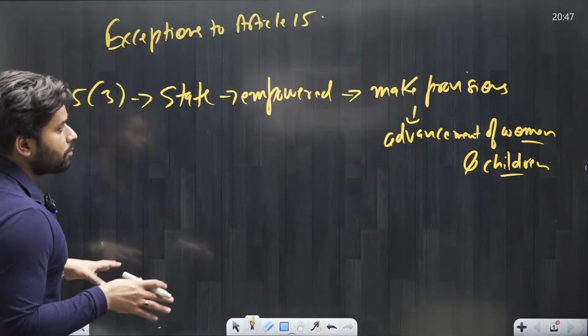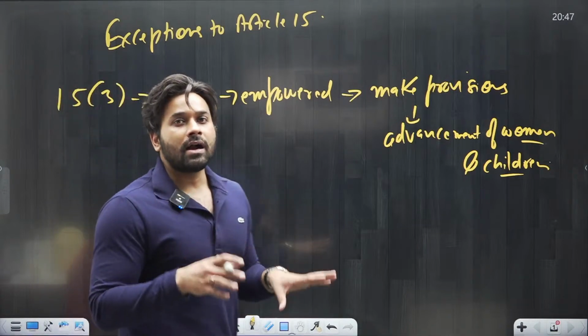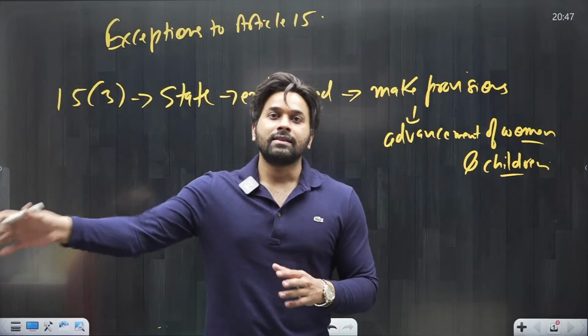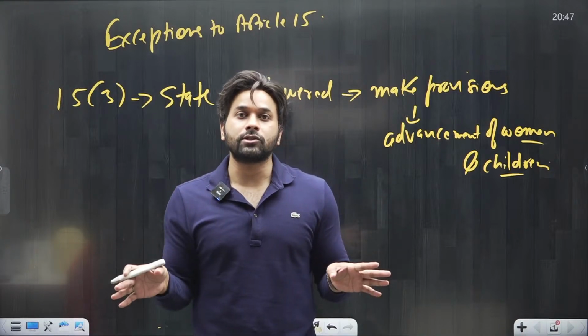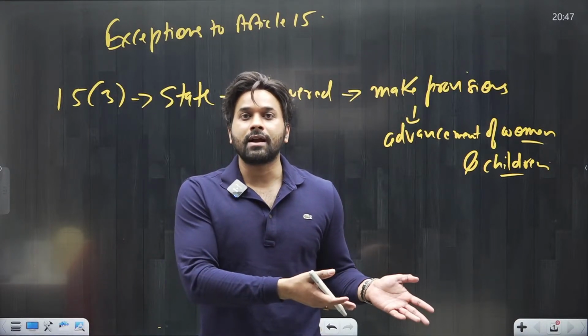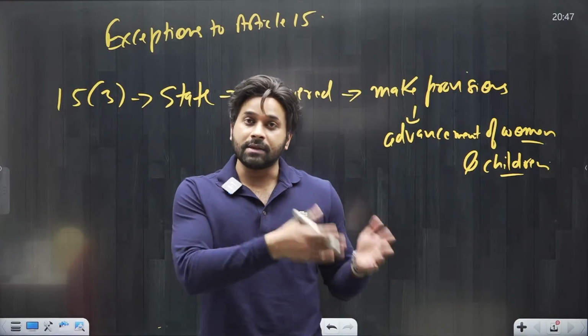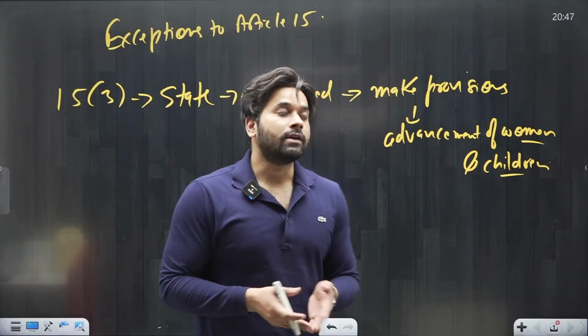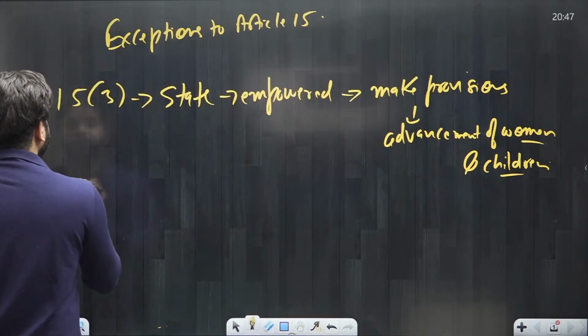So now I hope it is clear why this article is considered an exception, because on one side we discussed that there should be no discrimination on the basis of sex, but on the other side the same article is saying that the state can make a special provision for women. Okay, so now let us see Article 15 Clause 4.